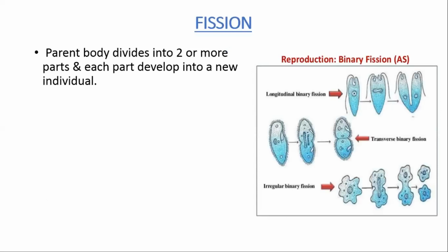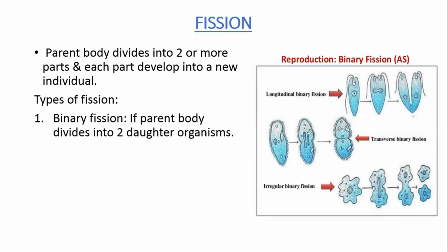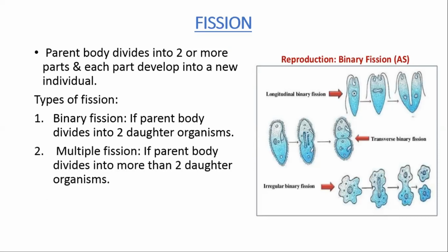Fission. In fission, the parent body divides into two or more parts, and each part will develop into a new individual. It can be of two types: binary and multiple fission. In binary fission, if the parent body divides into two daughter organisms, then it is binary fission. Remember, bi means two.